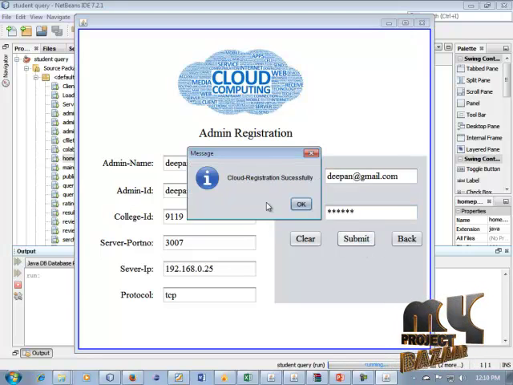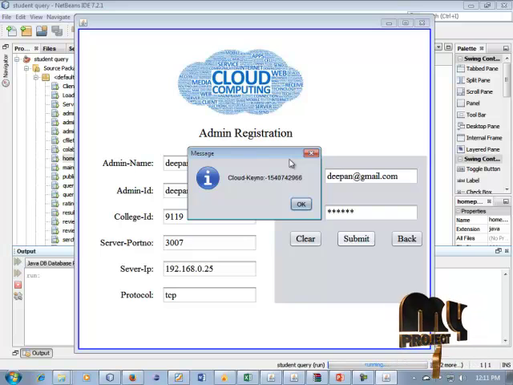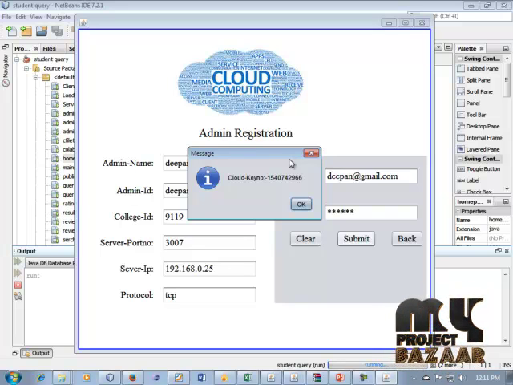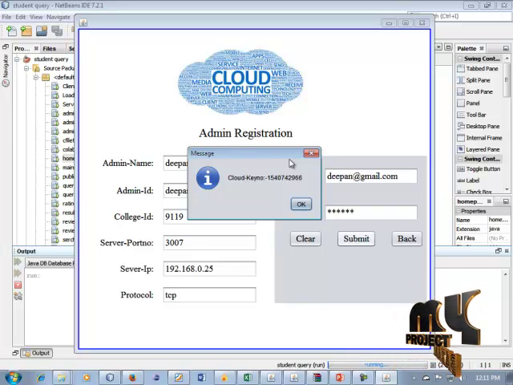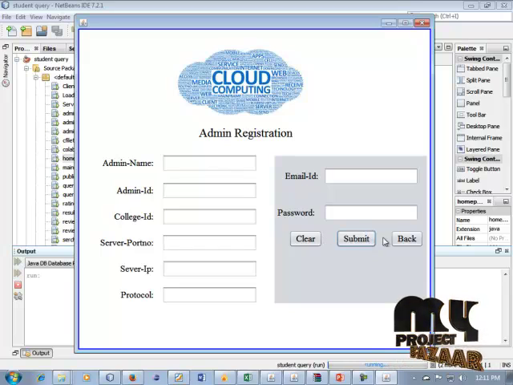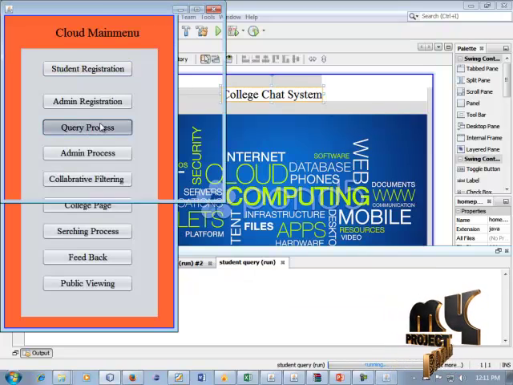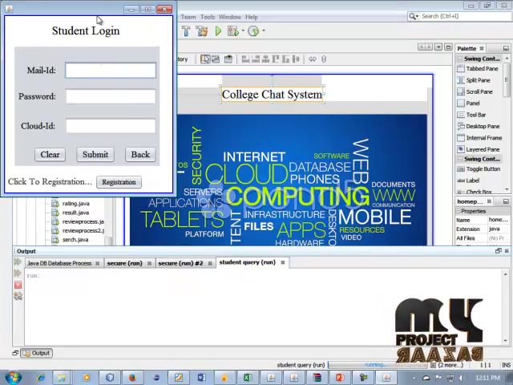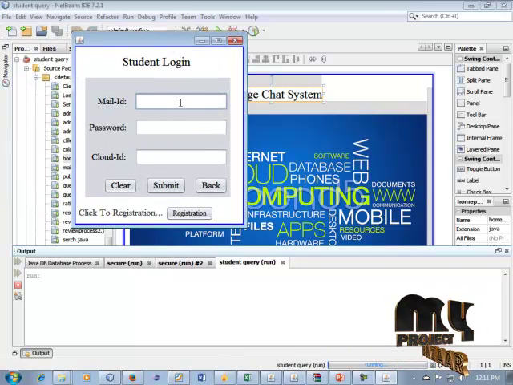Okay, the cloud registration is successful. The admin key can be generated in this process. The admin cloud key number is 15 40 74 29 66. Okay, it is an admin ID. Okay, click this back button. Query process can be started. The student login.